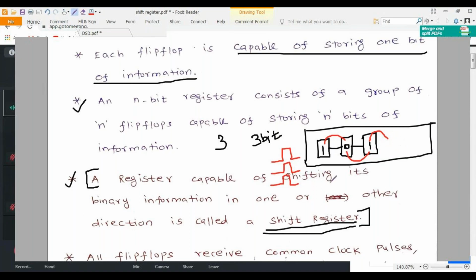Like that, based upon the applied clock pulses, whatever information is stored in the flip flops will be shifted forward. It may be in any direction, shifting to the right or shifting to the left, based upon the design of your shift register. So this is what a shift register is.